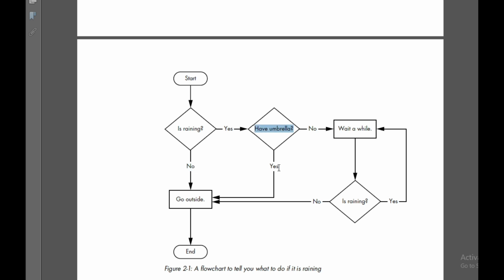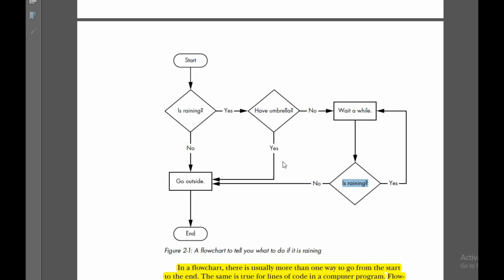If you have an umbrella also, there are two options here, no and yes. If you have an umbrella, yes, directly go outside. If you do not have an umbrella, wait for a while. After waiting for a while, again you check, is it raining? For raining also, again two options are there. If it is raining, then you have to wait for a while again. If it is not raining, then you can go outside.